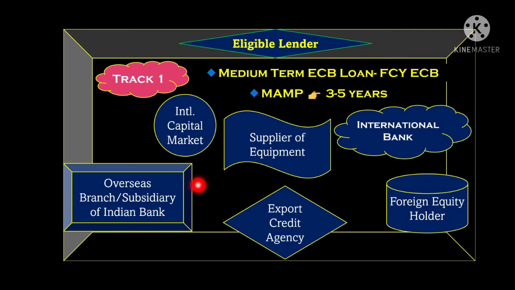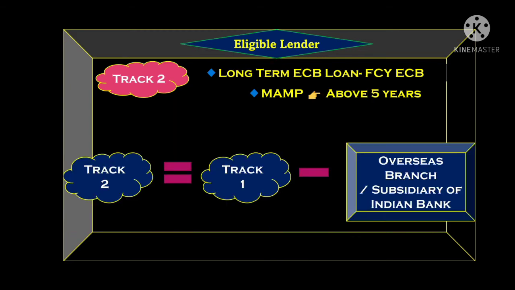In track 1 we have seen that there were 6 organizations. Track 2 includes all of these except this one. This means the other 5 are included, but the overseas branch is not included under track 2. So all the entities which are listed under track 1 except this one can grant long term loans.